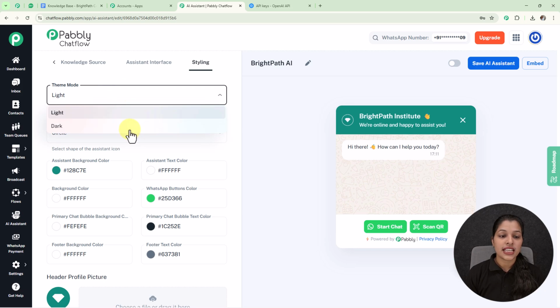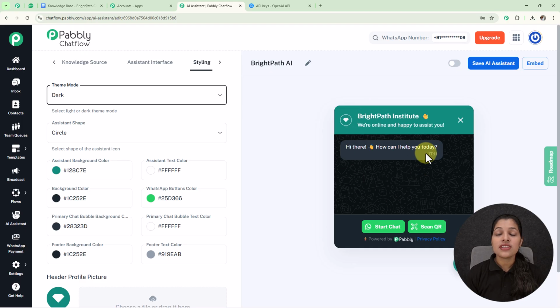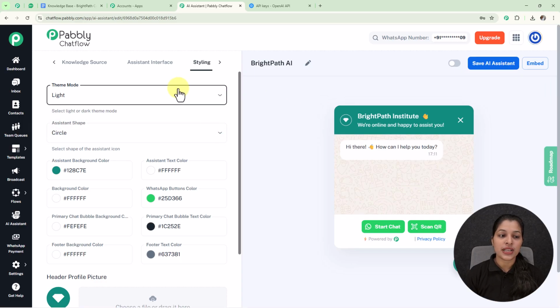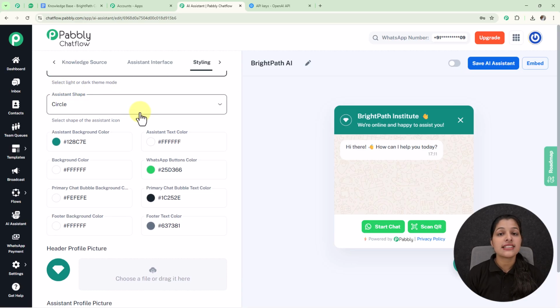So now let's change it to dark and see the changes. Here you can see in the preview of your chatbot that the theme mode of the chatbot has been changed to dark, and now I am going to keep it as light. You can select it according to you, and afterwards we are getting this option for assistant shape.